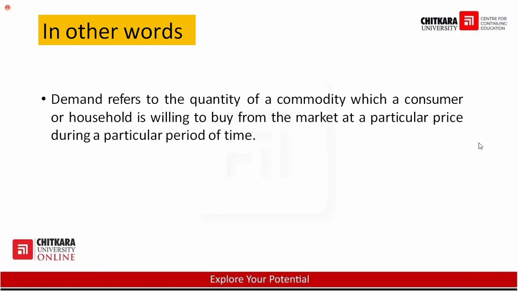The time period is very, very important for a marketer to understand. Suppose you say that, yes, I like the product. Yes, I have the money to pay for that product. And I really want to buy the product. But right now, I will not buy the product. I will buy the product maybe after 5 months, 6 months, maybe after 1 year. So in that case, it is also not considered demand. For example, I want to purchase a refrigerator. Fine. Now what comes in my mind? I decided that I will purchase the Whirlpool refrigerator and it is available at this price in the market. I'm ready to buy. But what comes in my mind?